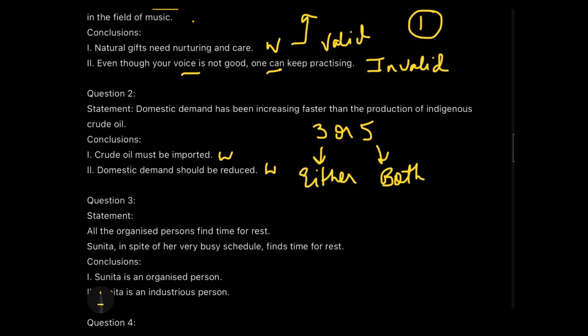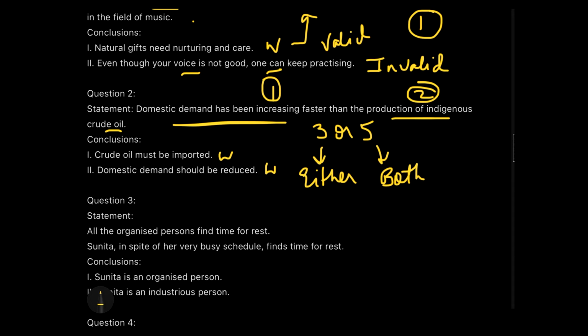Now look at the statement right now. The problem is that the domestic demand has been increasing, problem number one, and the production rate has been decreasing. That is problem number two. So to achieve a solution to this problem, we have to either import the crude oil, keeping in mind that the demand cannot be reduced, or we have to stop or reduce the demand, keeping in mind that we cannot import.